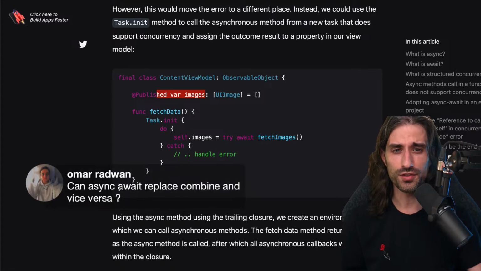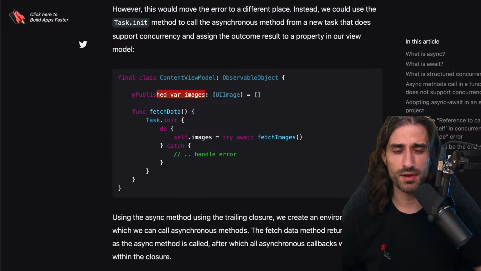I see a great question in the chat from Omar. Can async await replace Combine and vice versa? I would say that async await implements a subset of what Combine does. Combine allows you to process values over time. Async await is more towards how to make a single asynchronous call that will return a single value. You have ways with async await to deal with values over time through a package called Async Algorithms.